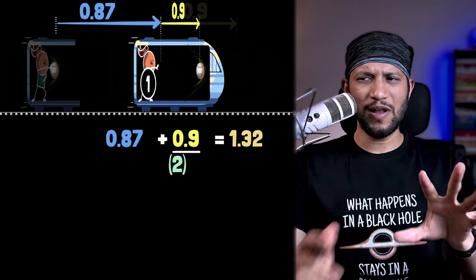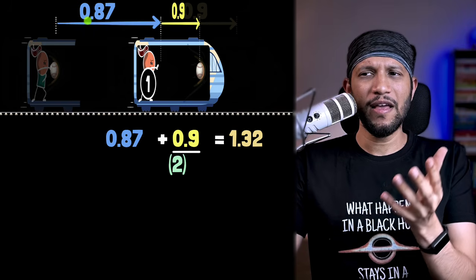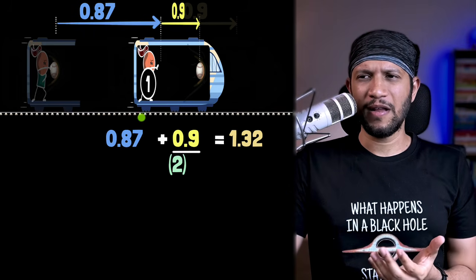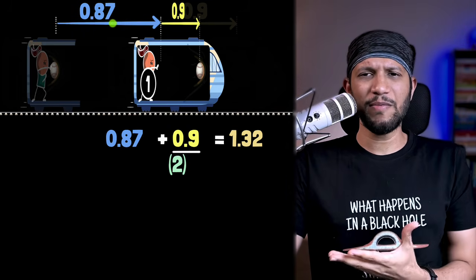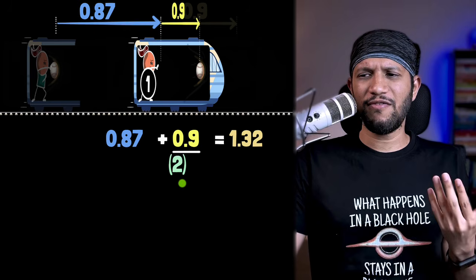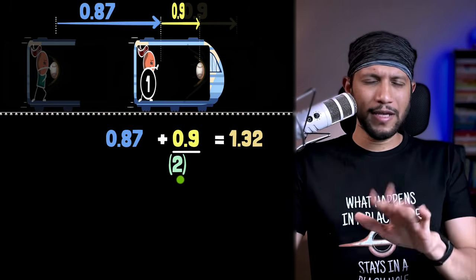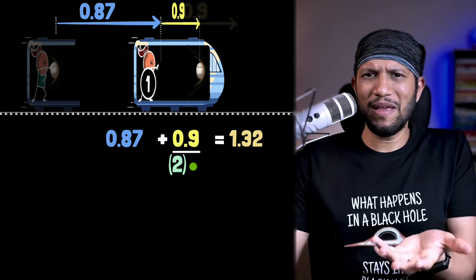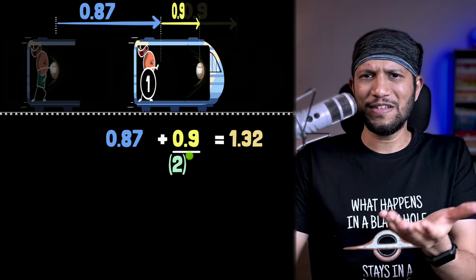Now at this point, we should ask, well, Einstein, remember, this is an intuitive derivation. How did you realize that at 87% light speed, the length contraction factor will be 2? And Einstein says, patience, we'll get there. But we're already beginning to see how Newton's addition is wrong, isn't it?